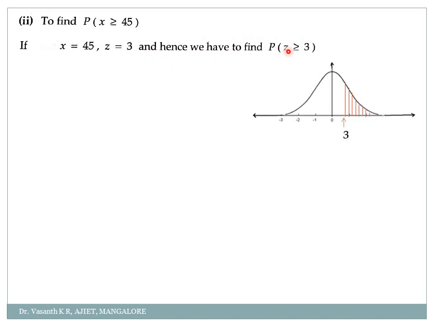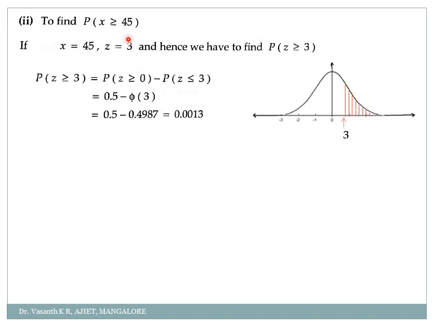So how to find greater than or equal to 3? Same as the examples which I had explained. So draw the graph first. Graph is also very important here, my dear students. Greater than or equal to 3 means from 3 up to infinity. So these entire values I have to find. How will you find it? You have to go from 0 to infinity first and subtract the unshaded region, so that I'll get the shaded region. Correct? So you know the standard value. What is 0 to infinity given by? 0.5. 0.5 minus phi of 3. That will give me the value of probability of z greater than or equal to 3.